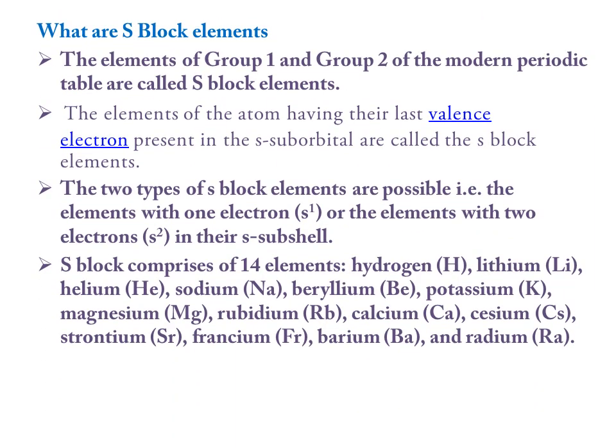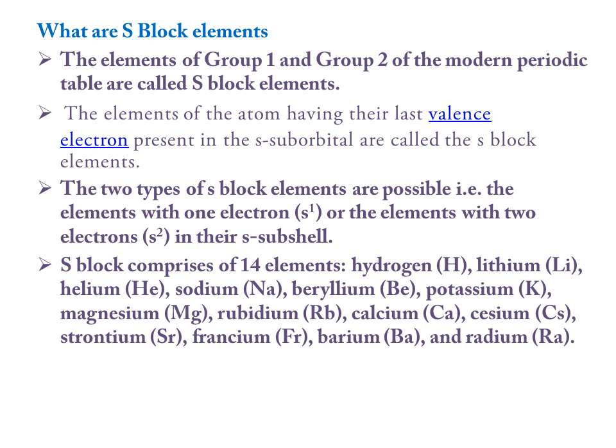Then students, what are S block elements? We know that in our modern periodic table, the left side of the periodic table, group 1 and group 2, are called the S block elements. And why are these called S block elements? Since the valence electron is present in the S suborbital, these are called S block elements.